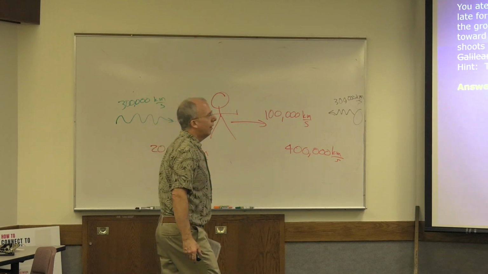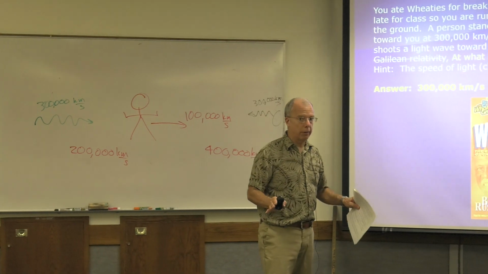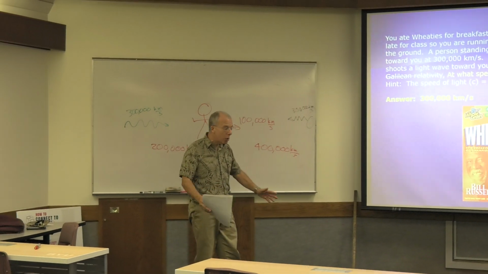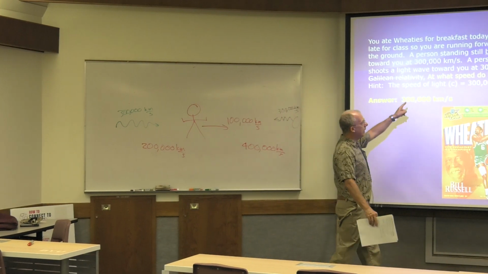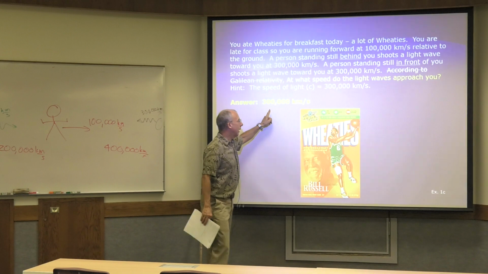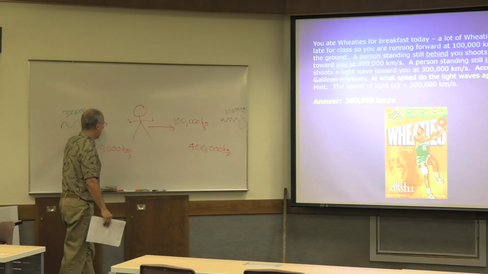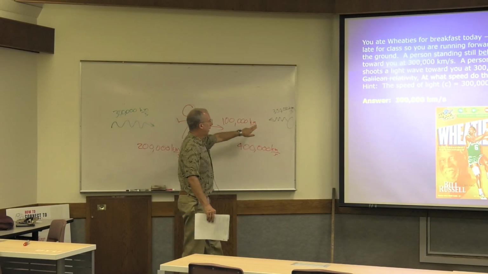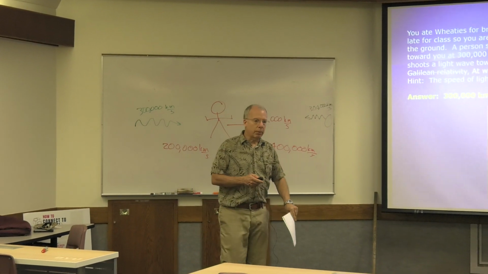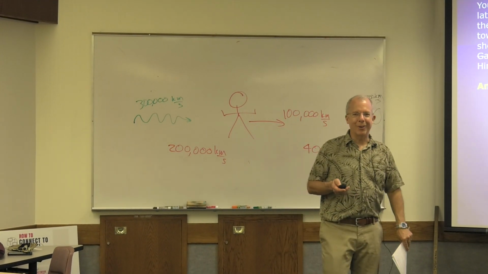However, let's do the experiment now. Let's really do the experiment. Forget about the Galilean velocity addition equation. Let's actually do it. At what speed do the light waves actually approach you? Believe it or not, 300,000 kilometers per second. This one would approach you at 300,000 kilometers per second. This one would approach you at 300,000 kilometers per second. And if that doesn't blow your mind, you're either not understanding or you've had this before.